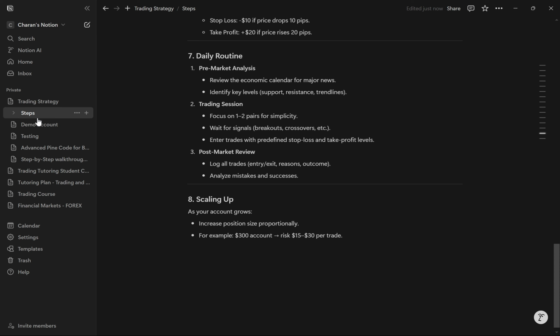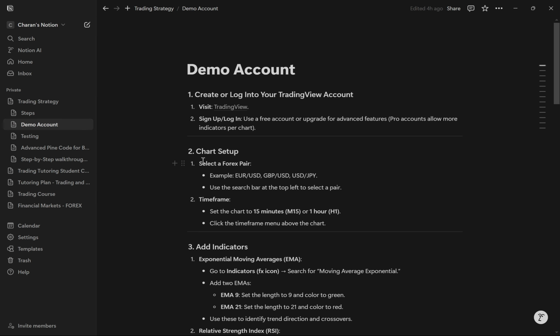Let's go with the demo account. So for now, to practice all this, we need to use a demo account. So we want to open TradingView and have a demo account. We've done all that long ago.